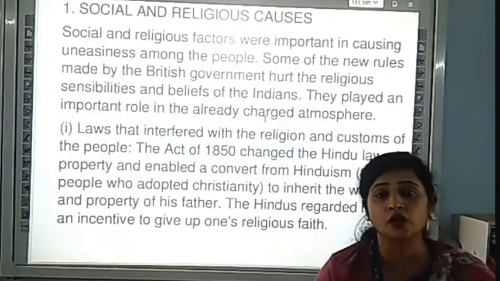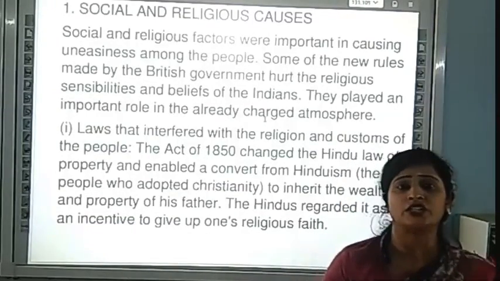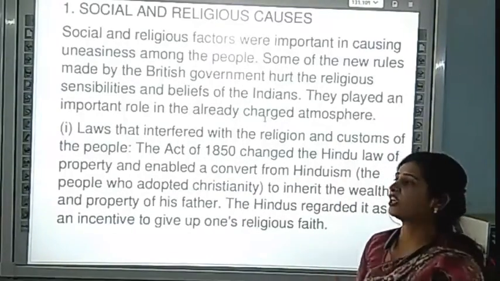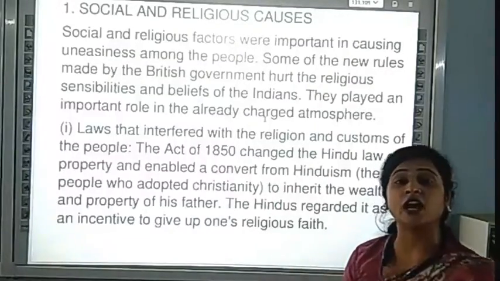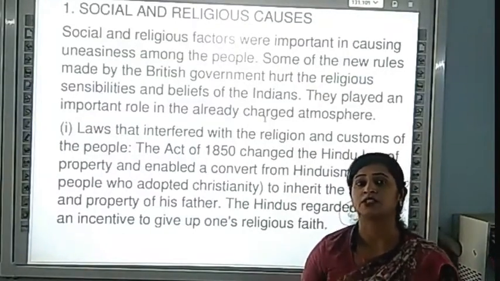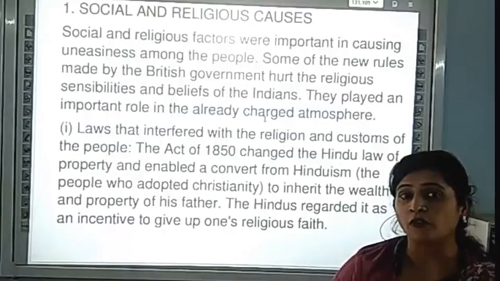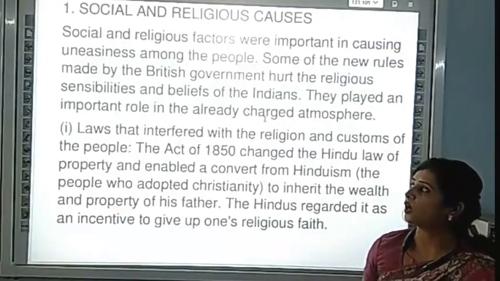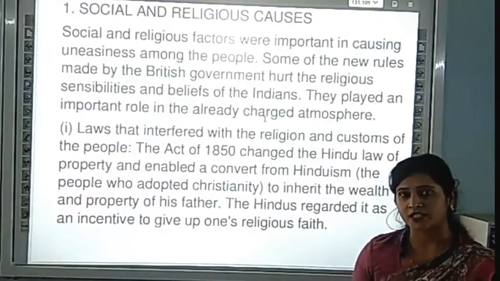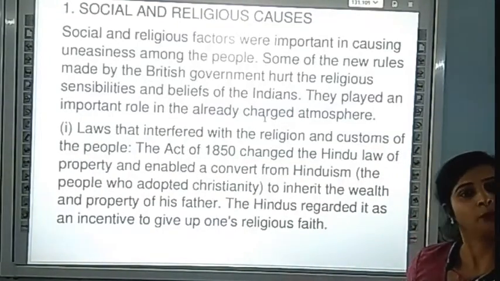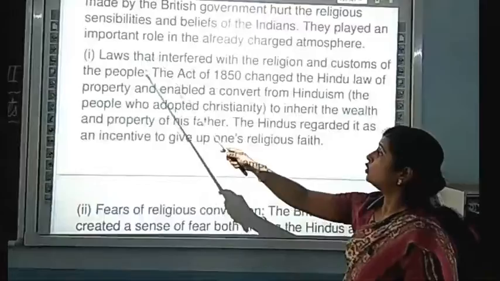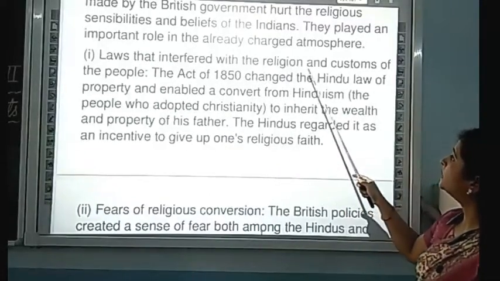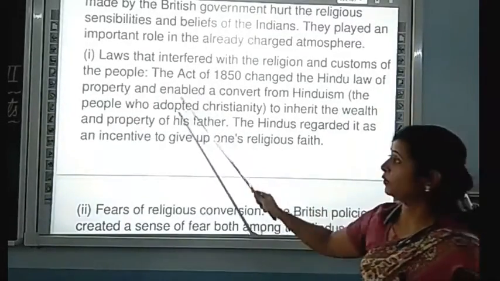We were annoyed by the policies of the Britishers, but when they started changing our religious matters, at that time the people of India were very much depressed, and they started war against the Britishers. Laws that interfere with the religion and the custom of people.